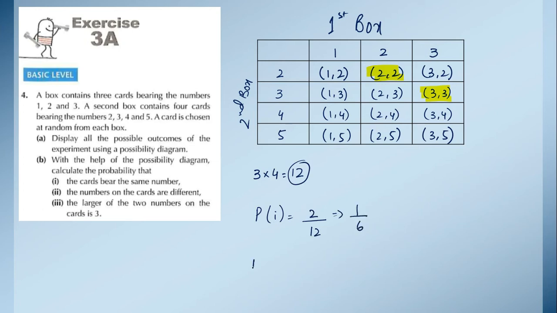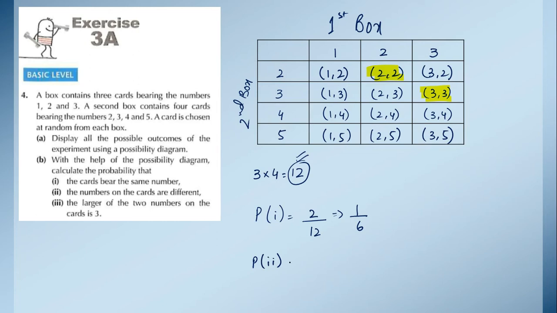Now in the second part they are saying the numbers on the cards are different. As in the first part we have done the same numbers, the rest of the numbers must be different. So if 2 are the same, and the total is 12, how many are remaining? 10 are remaining. So 10 times we are getting different numbers.